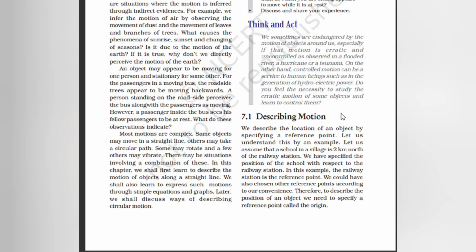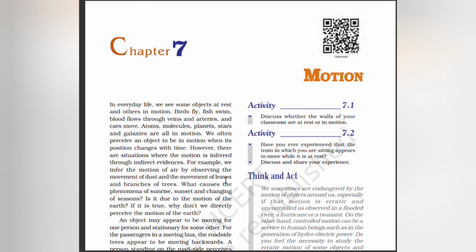Most motions are complex. Some objects may move in a straight line, others may take a circular path. Some may rotate, a few others may vibrate. There may be situations involving a combination of these. In this chapter, we shall first learn to describe the motion of objects along a straight line. We shall also learn to express such motions through simple equations and graphs. Later we shall discuss ways of describing circular motion.